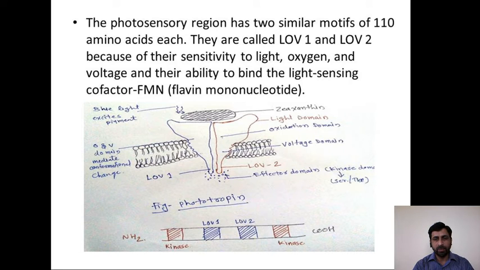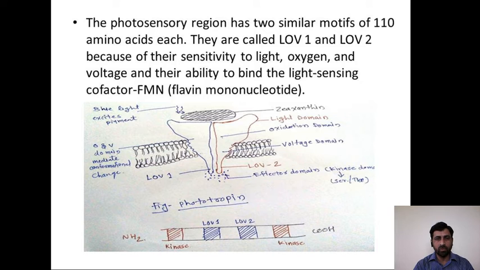So this particular type of pigment is generally a blue light activated pigment. This type of pigment absorbs mostly blue light. As in the figure, we are seeing the phototropin. There are two parts of phototropin, two domains.